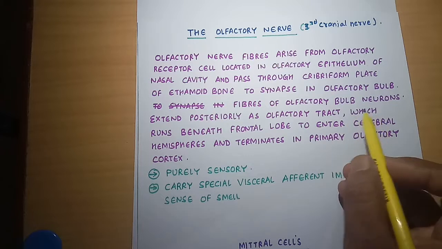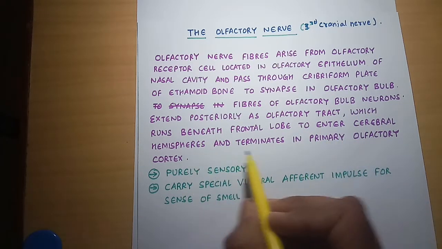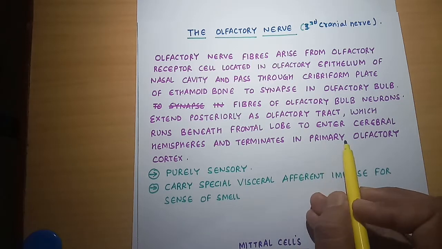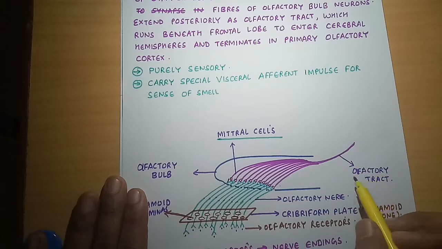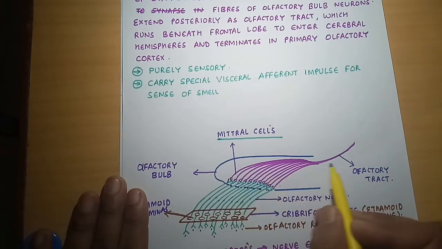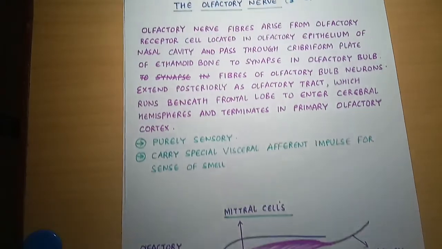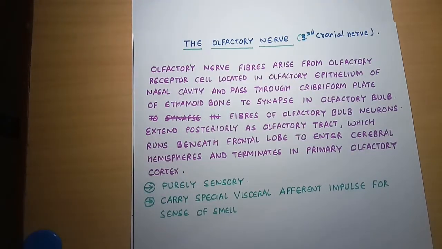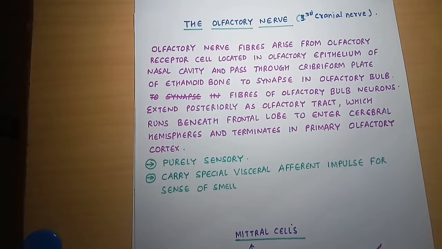This olfactory tract runs beneath the frontal lobe to enter the cerebral hemisphere and terminate in the primary olfactory cortex. So the olfactory tract, formed from the mitral cells, goes into the frontal lobe of the cerebral hemisphere, which is the olfactory lobe.